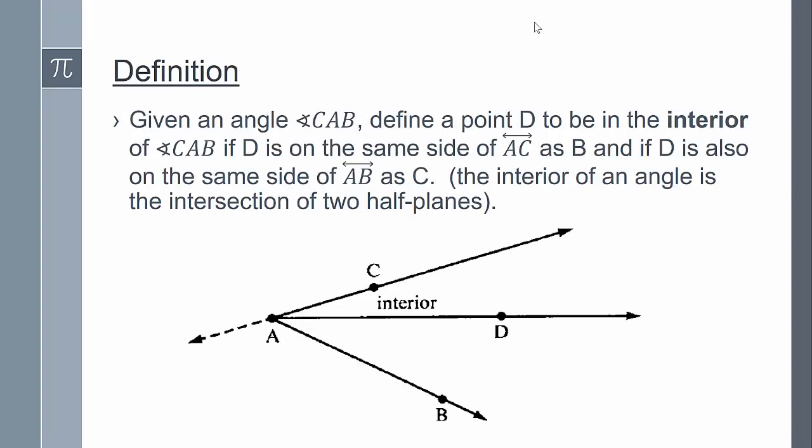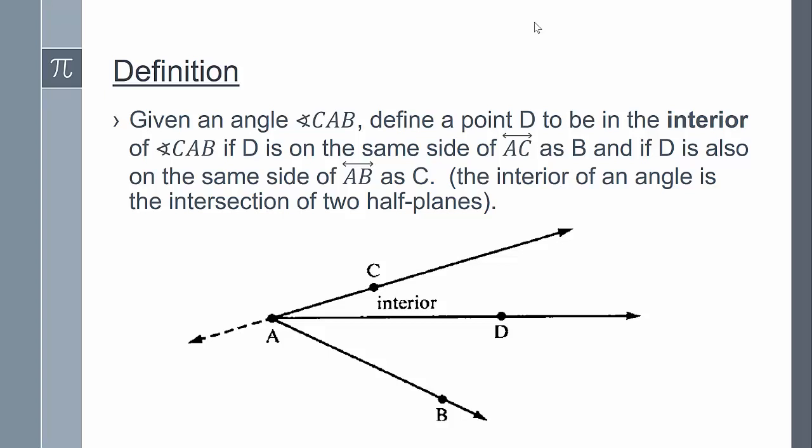Next, let's talk about the interior of an angle. Given an angle CAB, define a point D to be in the interior of angle CAB if D is on the same side of line AC as B is, and if D is also on the same side of line AB as C. So we can see that the interior of an angle is actually the intersection of two half planes.